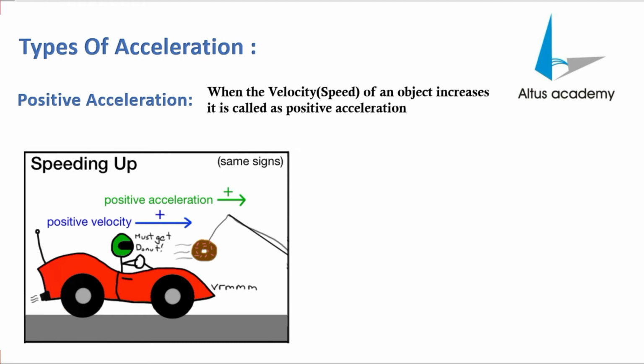As you can see on the screen, when the velocity of an object is getting increased, or you can say when the speed is getting increased, it is called positive acceleration.